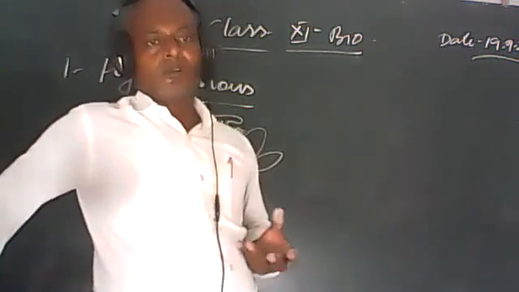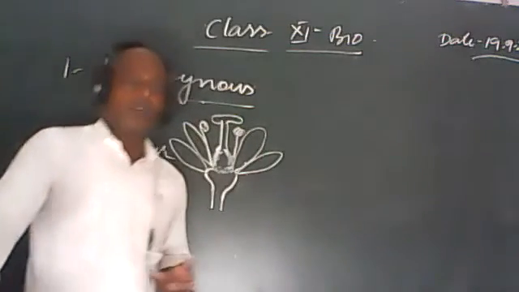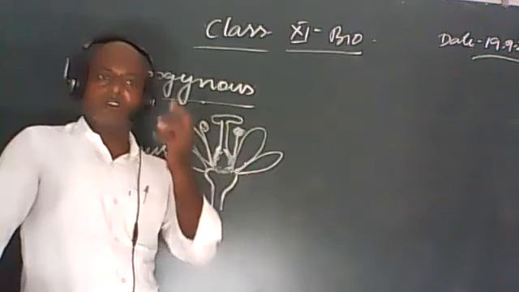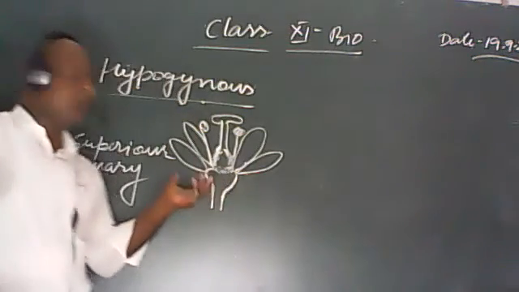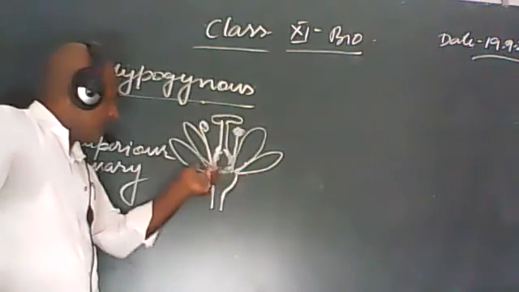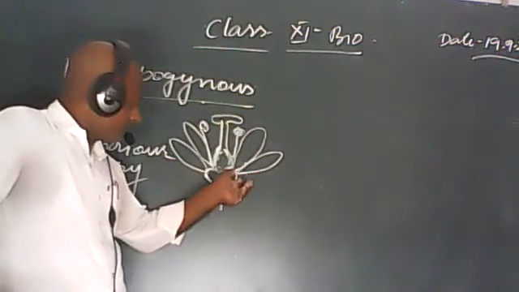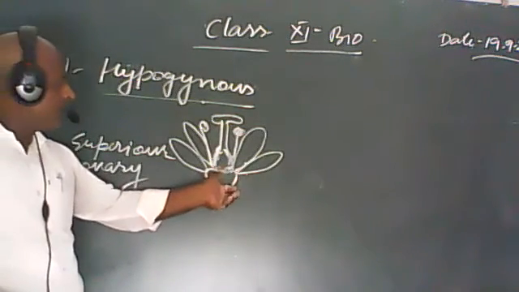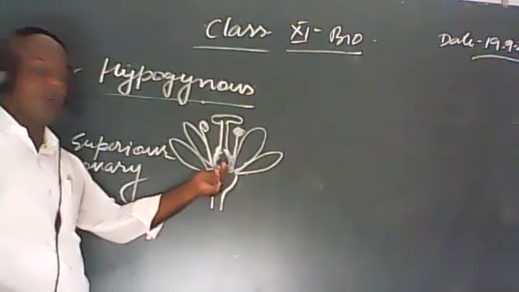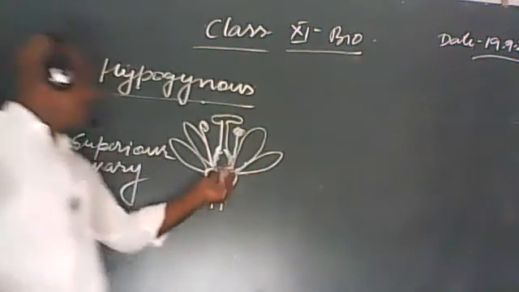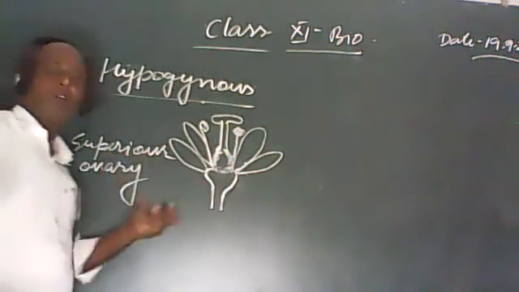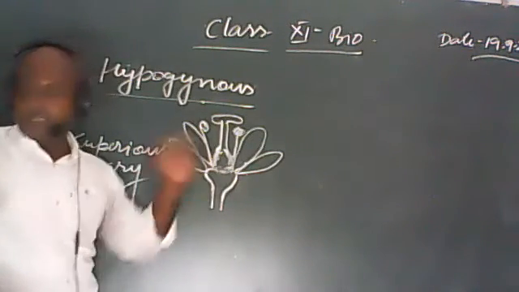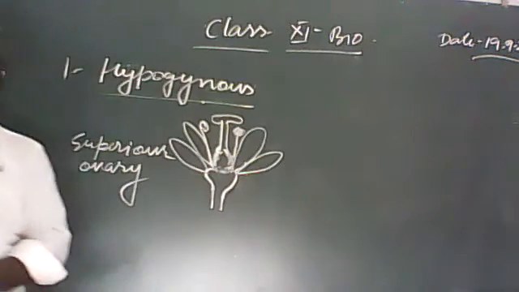The ovary is superior, which can be seen in case of mustard plant. यदि आप मस्टर्ड के फूल को देखो, तिलहन के या क्या कहते हैं सरसों के फूल को देखोगे, उसमें ये कंडीशन आपको देखने के लिए मिल जाएगी, that there is presence of thalamus and all the accessory organs are developed from this portion near the ovary, and the ovary is situated above the torus or above the thalamus or receptacle, so it is called as superior ovary. Is it clear?